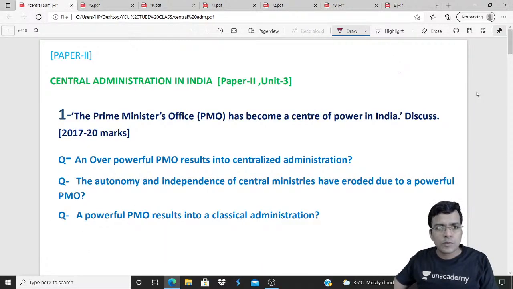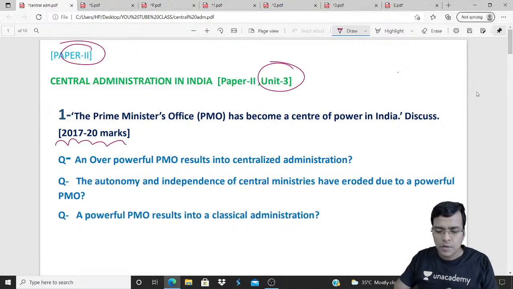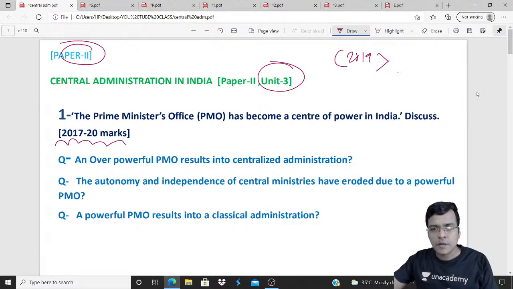Today we are going to discuss a question from Paper 2, Unit 3. This question was asked in 2017, a 20 mark question. We have already discussed a question on PMO that was a 60 marker, asked in 2019. So today we discuss how writing a 20 marker is different from a 60 marker.